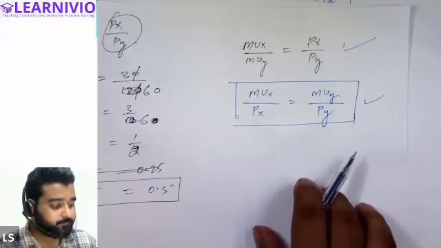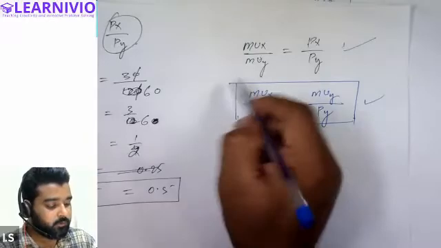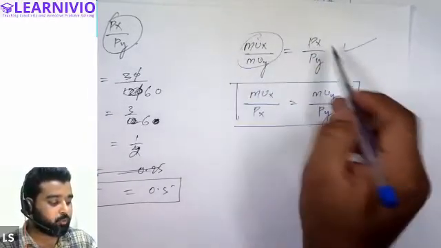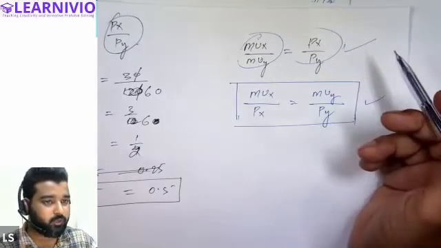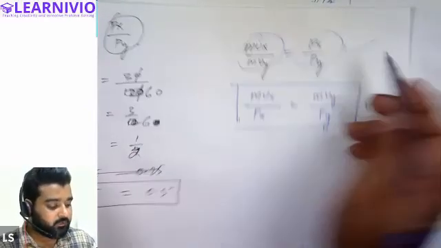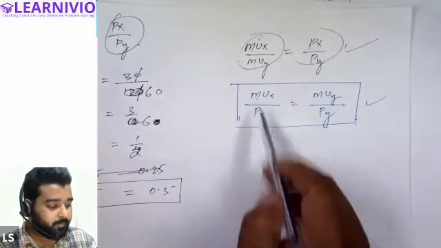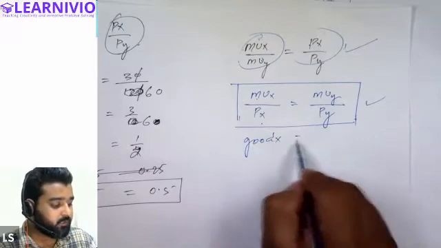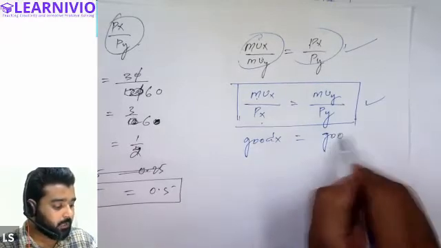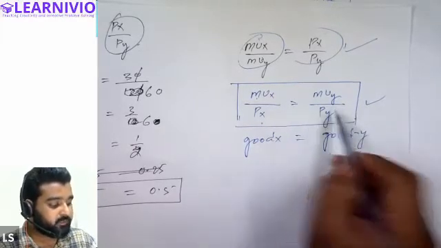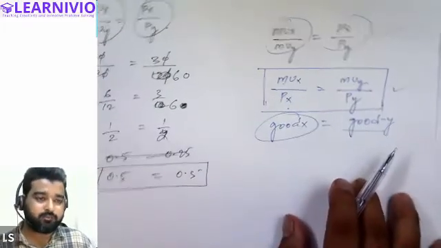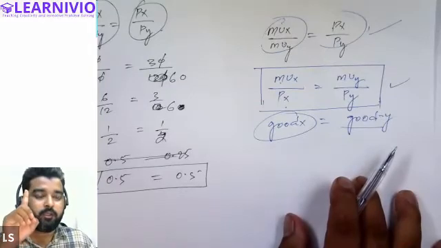So basically, in order to prove consumer's equilibrium, the ratio of utility from both the commodities must be equal to the ratio of prices of both the commodities. Or you can also say that the amount of satisfaction per unit of money in case of good X must be equal to the amount of satisfaction per unit of money in case of good Y. Both should be equal. That is, satisfaction against 1 rupee in case of both the commodities should be equal.